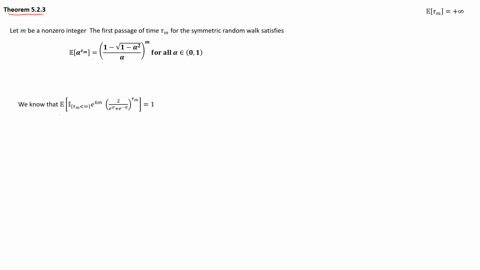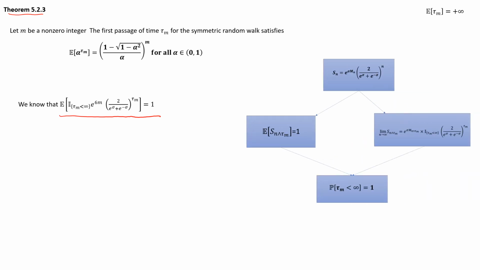First, remember that this expression is true, and if you're wondering where it comes from, we just saw it in the last video. The expected value of this process stopped at tau m is equal to 1, and since it's true for any n, it's true for a very large n, in particular when n tends to plus infinity.